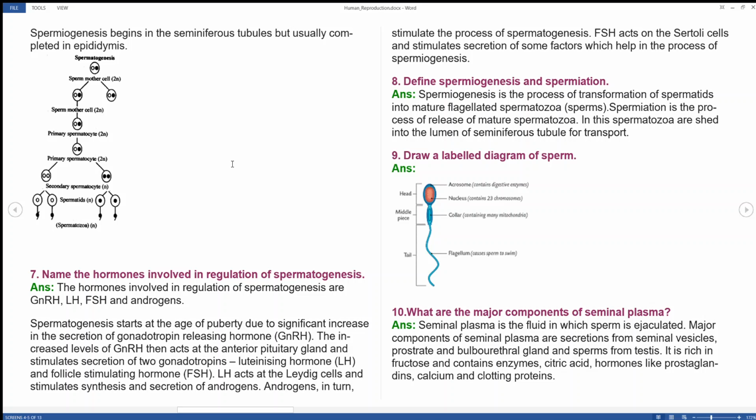So when they ask for 2 marks or 3 marks, only draw the diagram. If they ask for 5 marks, don't simply draw and leave it. Please write the explanation part also. Then only you will score full marks.